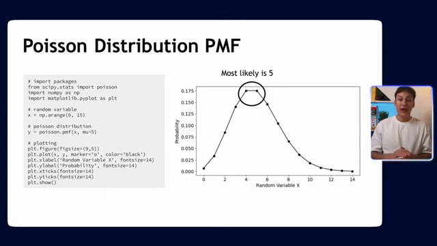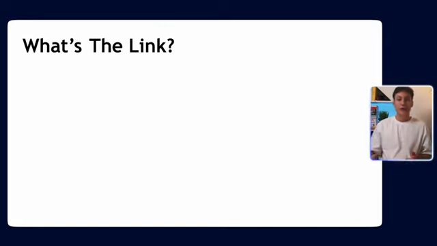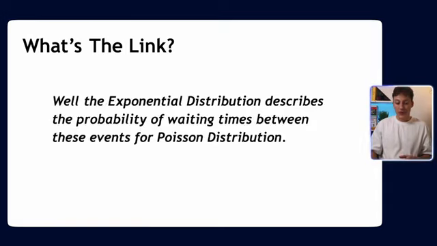Again, check out the video if you're not following this too much, and you can get a deeper understanding behind the Poisson. Now the point is, why are we doing this? Why am I talking about the Poisson distribution when this is a video about the exponential distribution? Well, they are linked, because the exponential distribution is kind of like the inverse of Poisson, as the exponential distribution describes the waiting times between these events. Whereas the Poisson is focused on how many events happen, the exponential distribution is saying, what is the duration between these events happening, or the probability of the next event happening in this time period. So they're kind of the inverse of each other, and they complement each other very nicely.